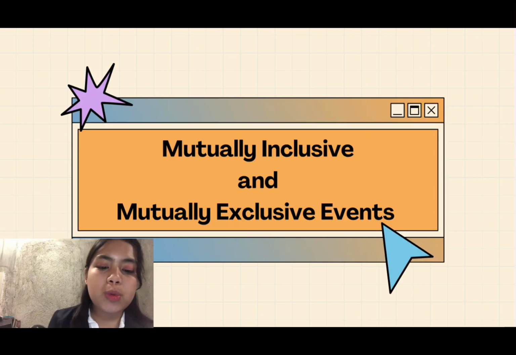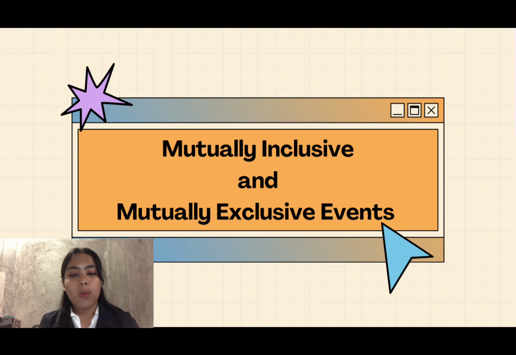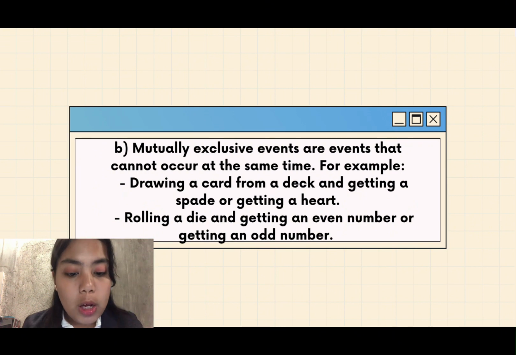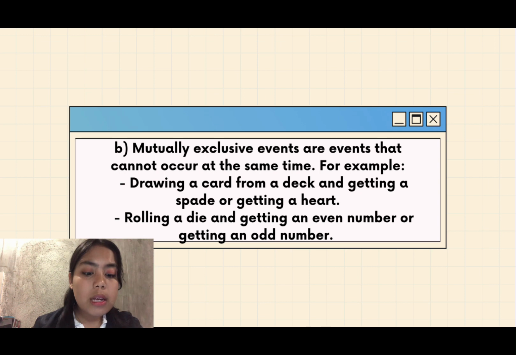Let's now move to mutually exclusive events and mutually inclusive events. What is the difference between the two? Mutually exclusive events are events that cannot occur at the same time. For example, drawing a card from a deck and getting a spade or getting a heart. It is not possible to draw a card that is both a spade and a heart at the same time.